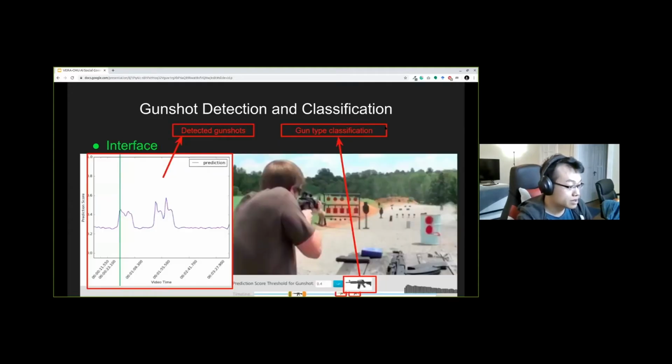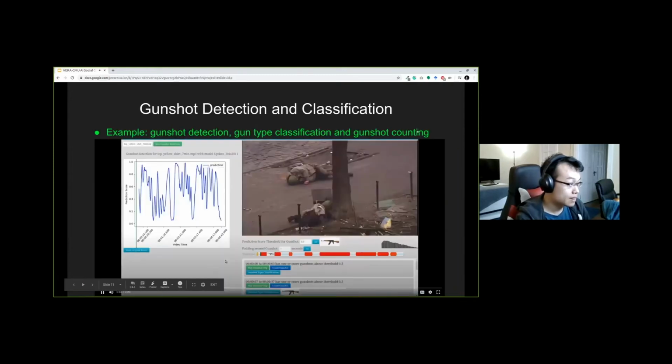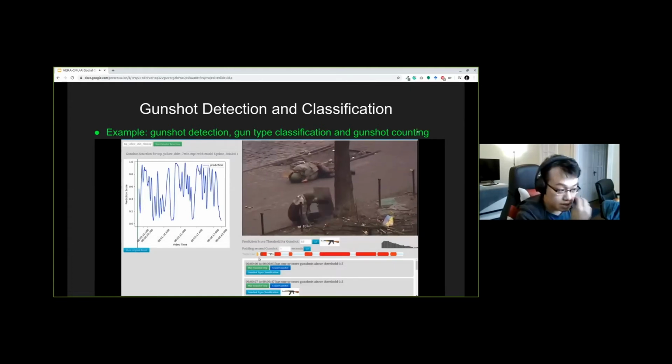This is a screenshot of our interface. On the left here, you can see the x-axis is the video time. And you can see the probability graph of whether it contained a gunshot during that time. These peaks are detected gunshots. And on the right, you can see here we have the gun type classification results. Here is an M4. And this is the gunshot detection and classification result.